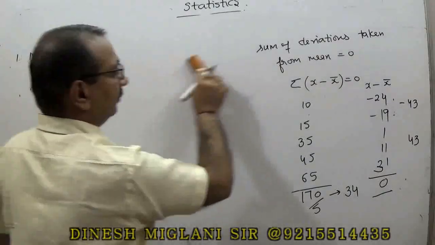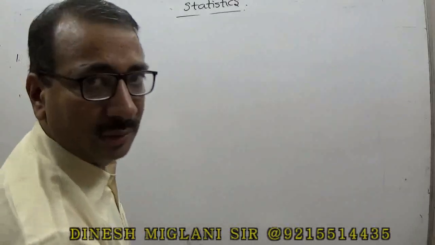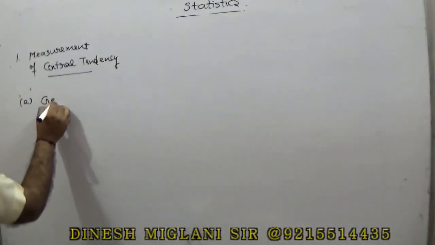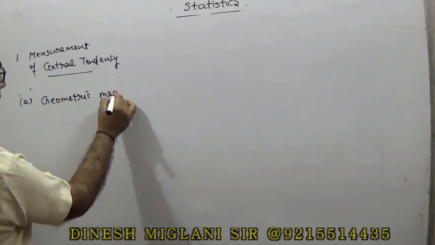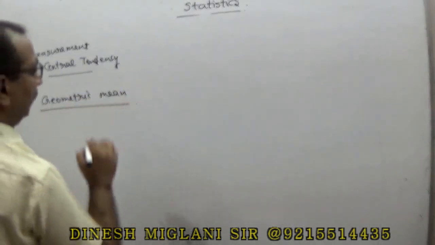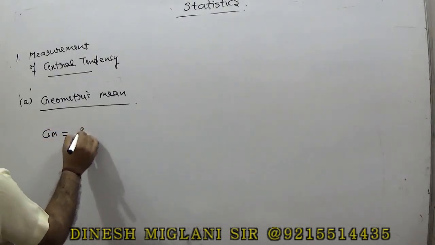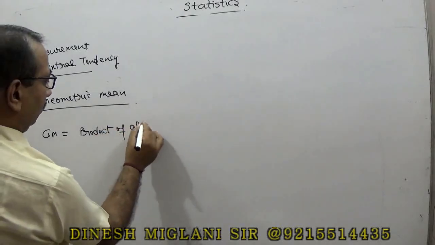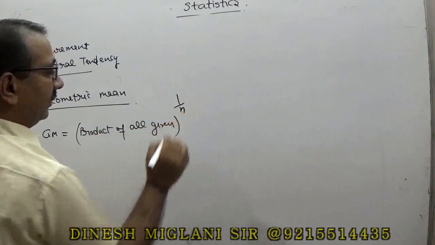The second measure that we are going to take is the geometric mean, which we have also understood in AP, GP and HP. When we talk about the geometric mean, what do we mean by this term? Geometric mean is equal to the product of all given terms raised to power 1 upon n, right?